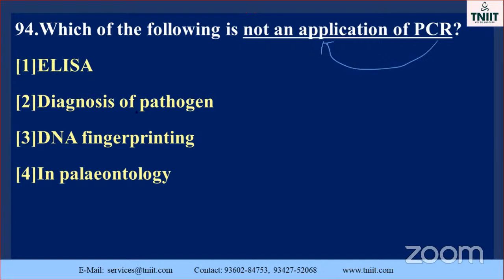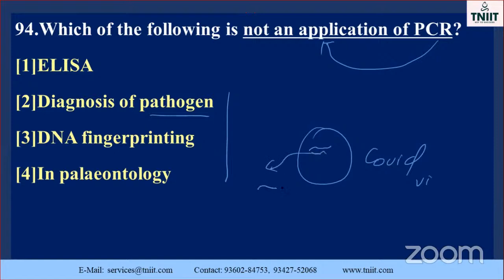Diagnosis of pathogen, DNA fingerprinting, paleontology. PCR is very, very essential for these three things. Diagnosis of pathogen: if you want to identify the COVID virus gene, how will you identify it? You take a small portion of the DNA molecule from the COVID virus and it undergoes the amplification process. You analyze the number of amplifications, the sequences, the nitrogen bases present in it, and enter them into the electrocardiogram. Then we may come to the conclusion. So it is very, very important.